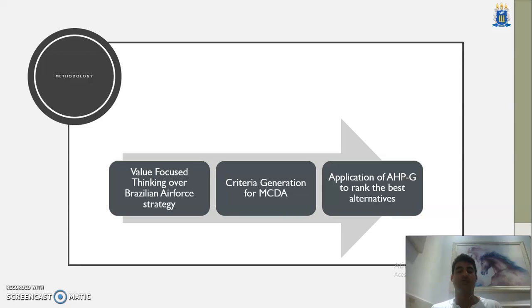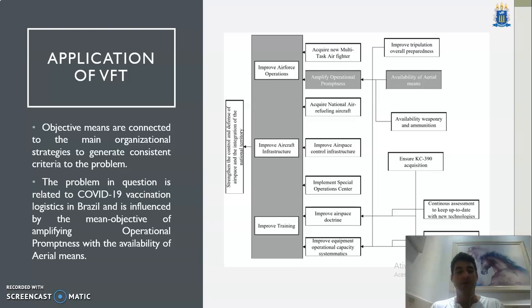In the second step, we generated the criteria for the MCDA via VFT analysis, and then in the third step we have the application of AHP-Gaussian to rank the best alternatives.